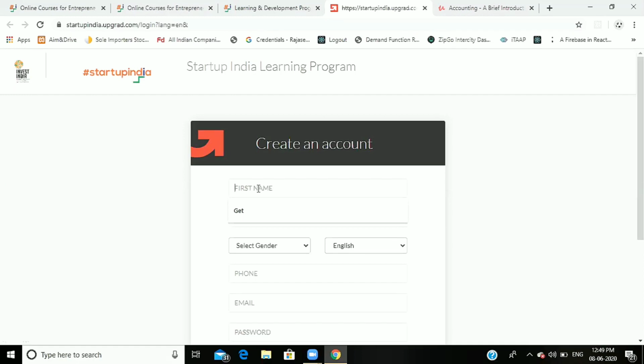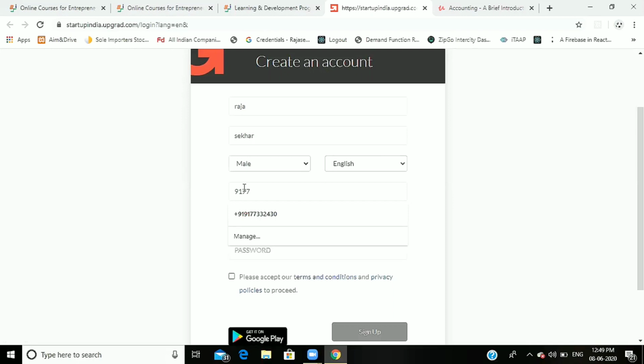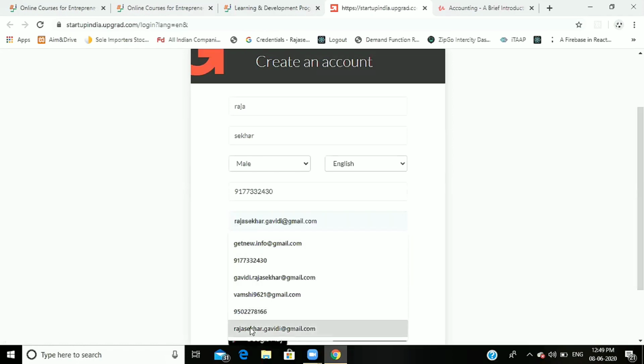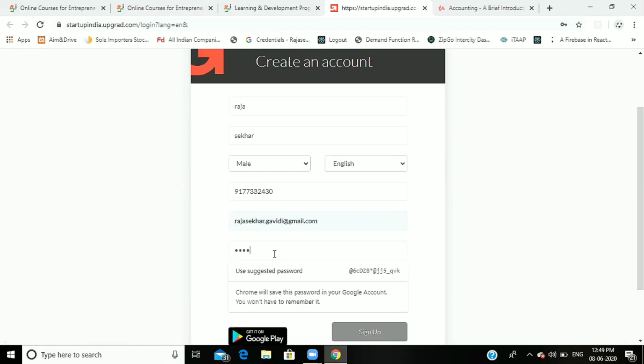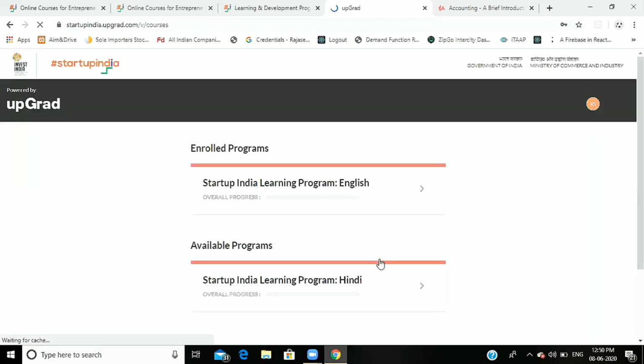and give your credentials here. Mail ID and password, and click on terms and conditions button and go to sign up button. Sign up here. It's loading. Here the enrolled programs.